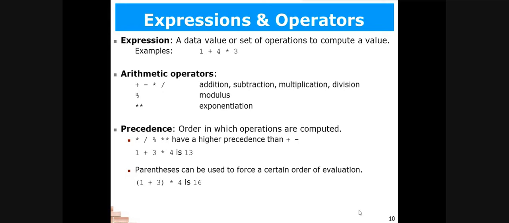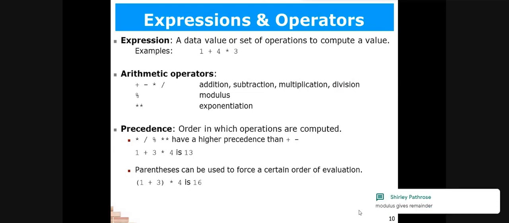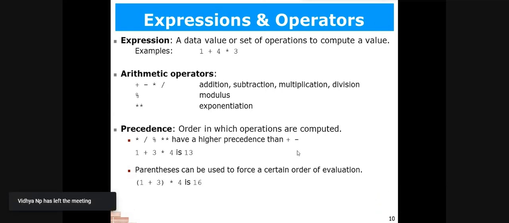Modulus operator, what is the difference between the division operator and the modulus operator? Yes, can anyone tell me? Yes, ma'am. Division operator, we will get the quotient. Modulus operator, we will get the remainder. Yeah, by using the division operator, that is the forward slash, we get the quotient of the division operation, and by using the modulus, we get the remainder.